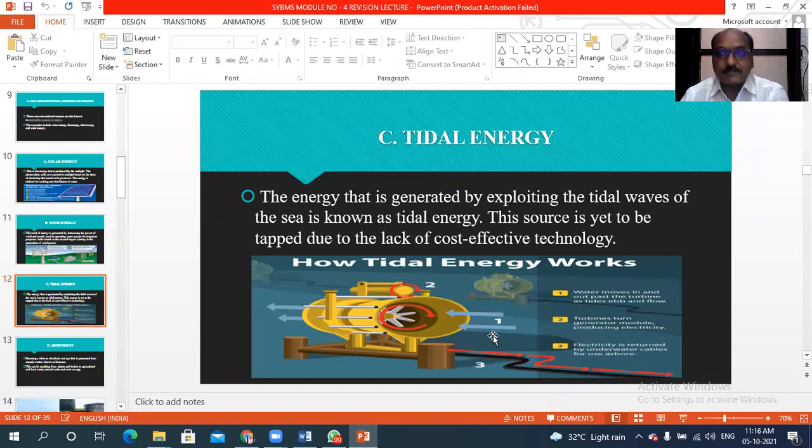Okay, and dear students, now at present it is the most important source of energy. It is an eco-friendly source of energy, but it requires high technology and maximum capital at the time of establishment of this power plant. But once we establish this power plant, there is a very low maintenance cost.